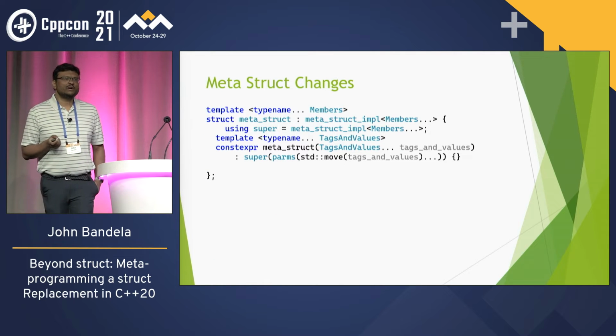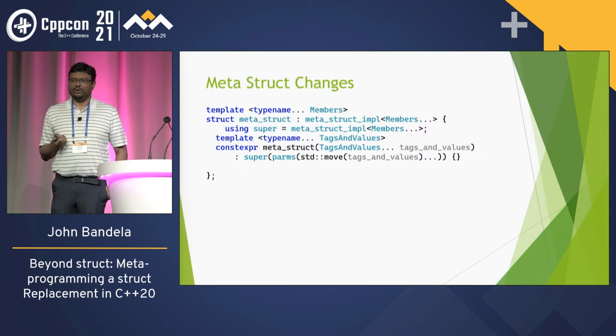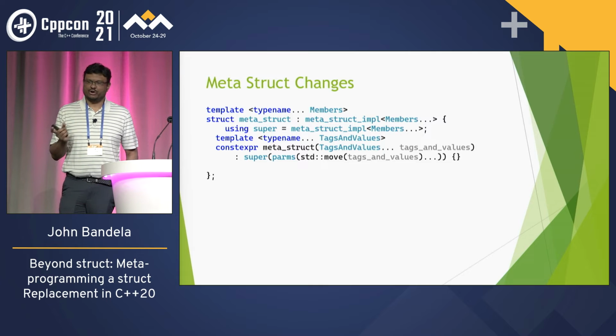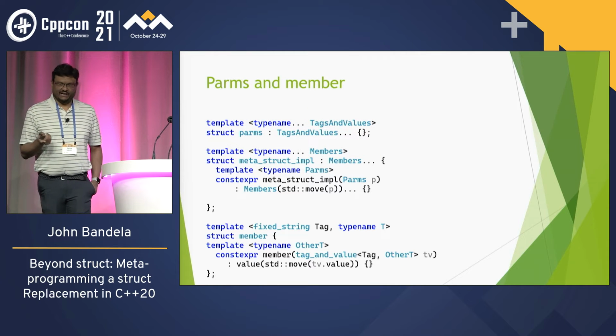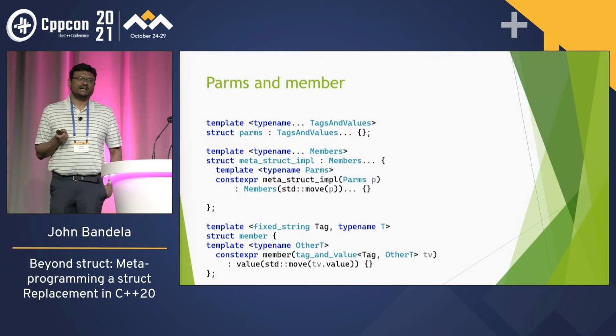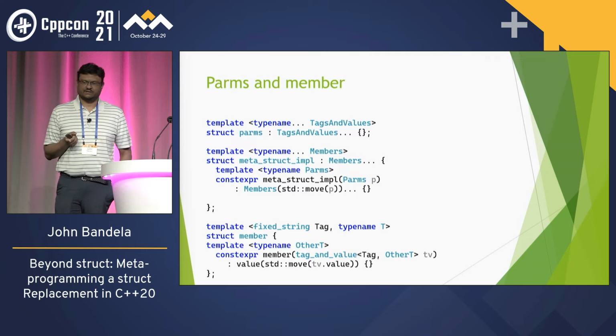And then for metastruct, what we had to do is, instead of directly inheriting from members, we need a little helper called metastruct impl. We take all those tags and values, take a parameter pack, construct a parms object out of them, and pass it to our parent, which is the metastruct impl. The parms object is just inheriting from all the tags and values. And metastruct impl inherits from all the members, and its constructor receives the parms object and passes the same parms object to every one of its members' constructors.